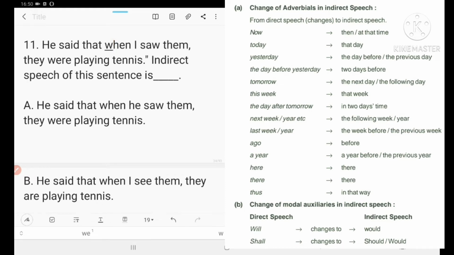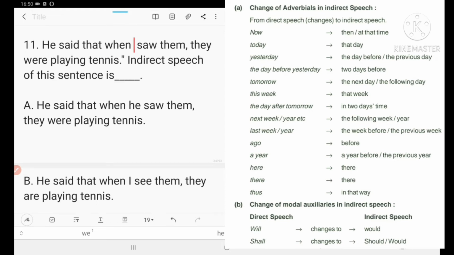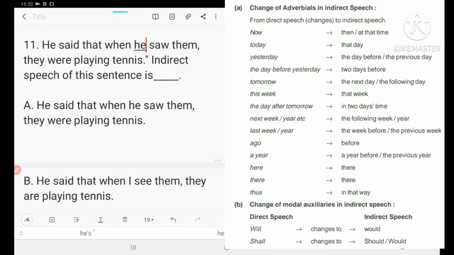Yes, he said that when he saw them, they were playing tennis. When he said that when he saw them, they were playing tennis.